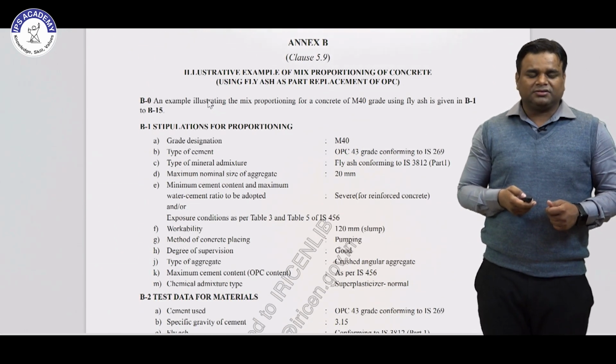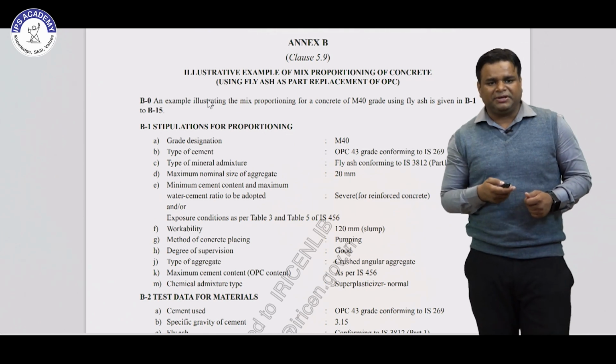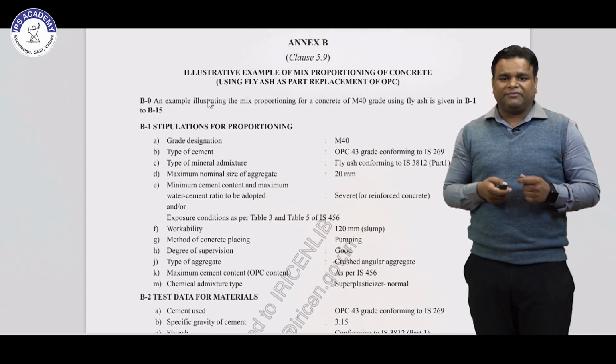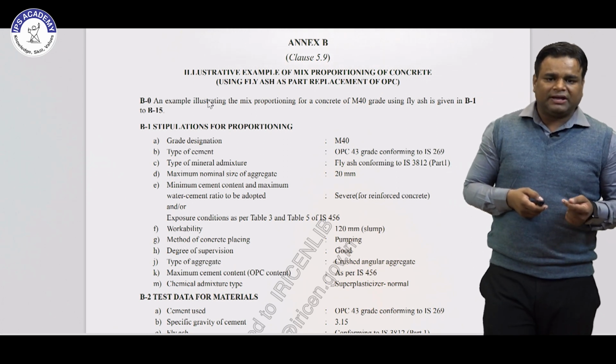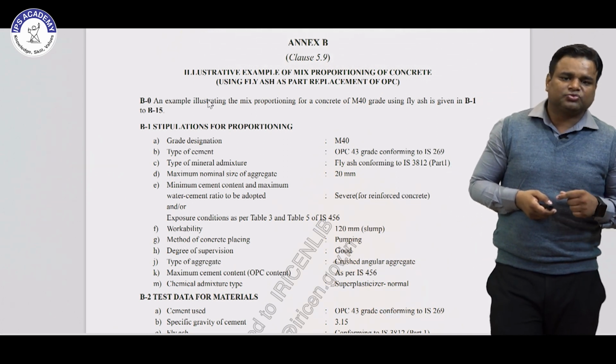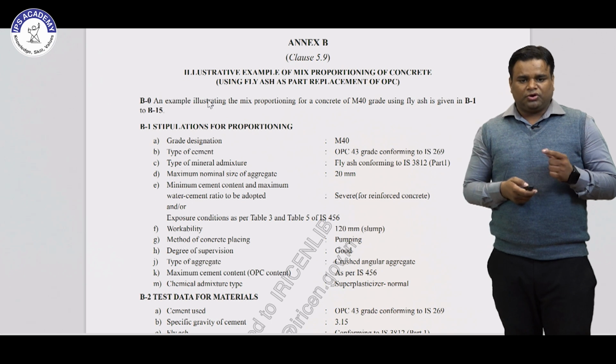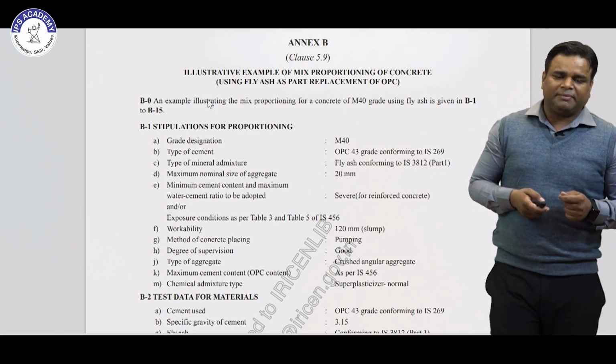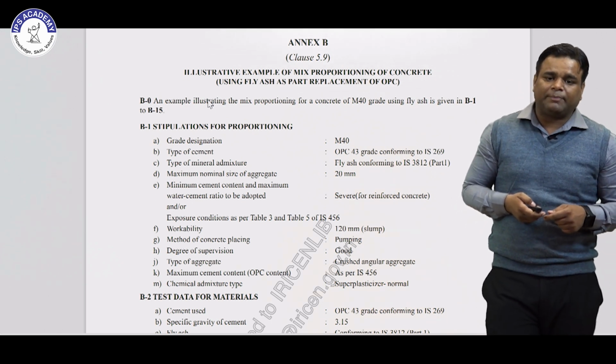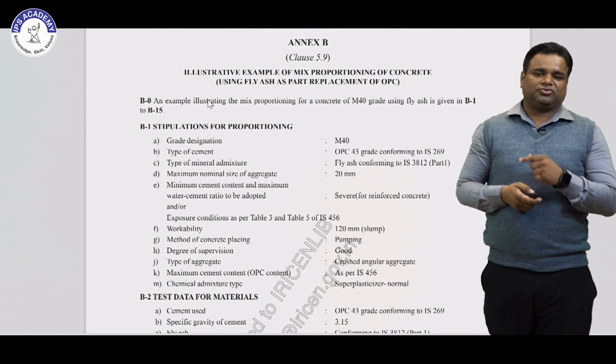So in the next, Annexure B, we have seen the M40 grade using fly ash. Previously we have not seen fly ash. Here in this question we are using fly ash. Previously only the water cement ratio was used. In that question we have to use the water cement ratio.